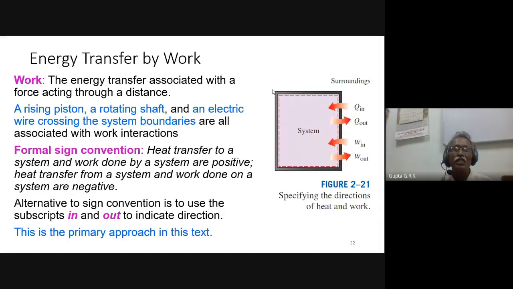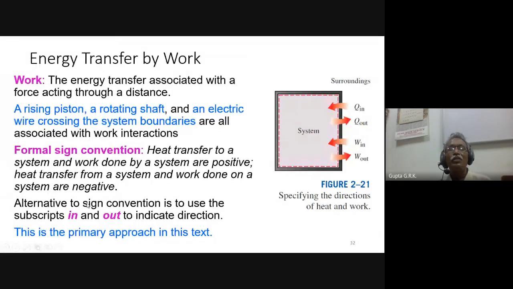And sign convention, this is very, very important. You have to remember this because heat transfer to a system is positive and heat transfer from the system is negative. And coming to work, work done by the system is positive, work done on the system is negative. Okay, these things we have to be very clear. And later we will understand still better why we have taken that type of convention.